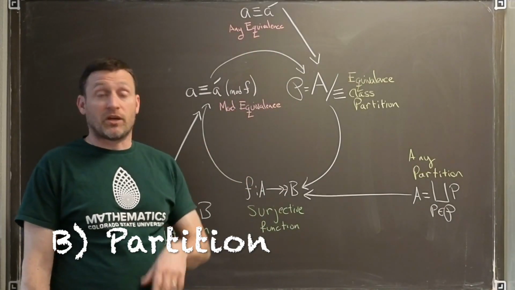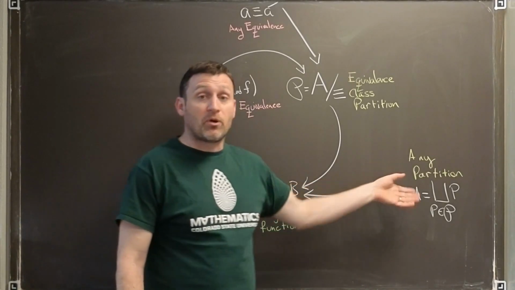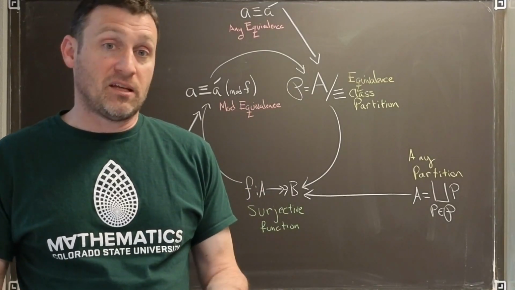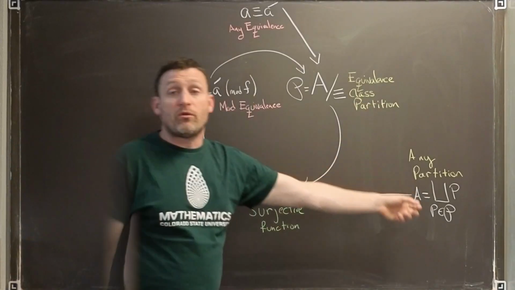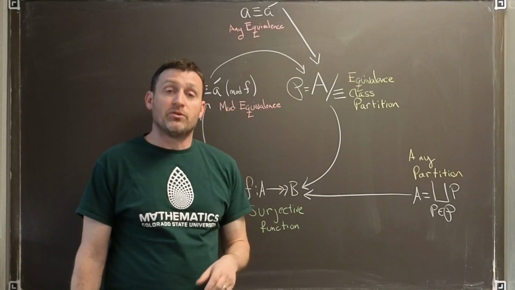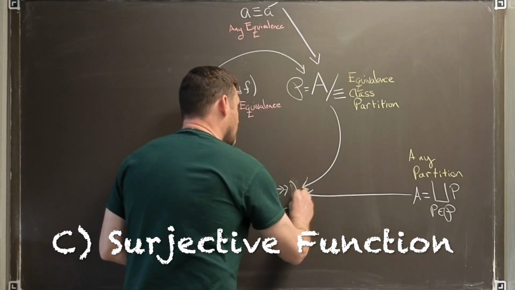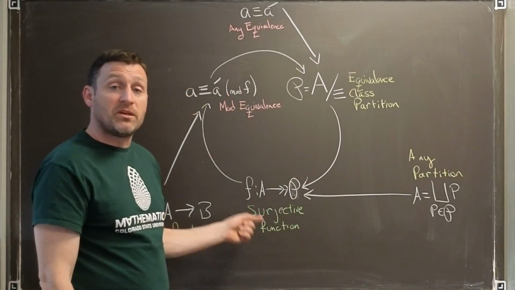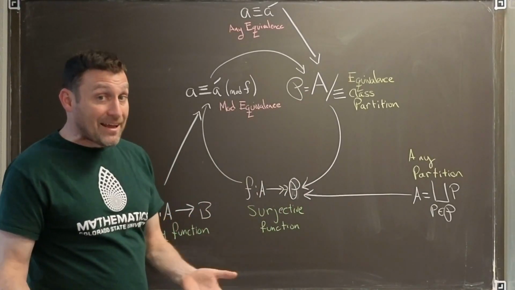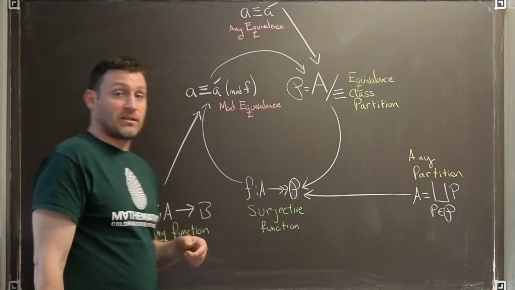Sometimes we'll start with an equivalence relation where we already understand the concepts of what we want to say is equal. Other times we stumble upon a partition instead. For example, a machine learning algorithm might simply classify points in the dataset together if they're statistically similar. Whether I've created parts in a partition by some alternative method or through an equivalence relation, I now have the opportunity to create a function from A to P. Not just any function, a function into P. That function into P simply sends a to the corresponding part that it lives in. Since every data point is in exactly one partition part, this will be a unique function. That function will furthermore be surjective.